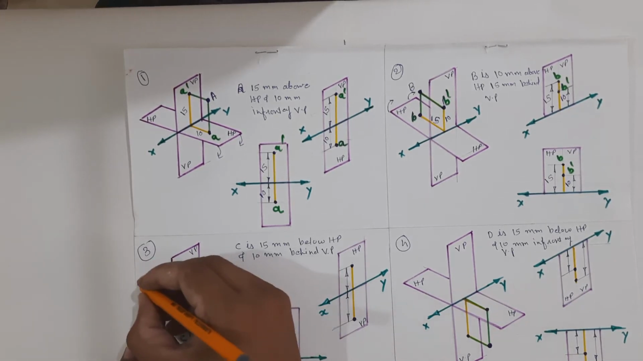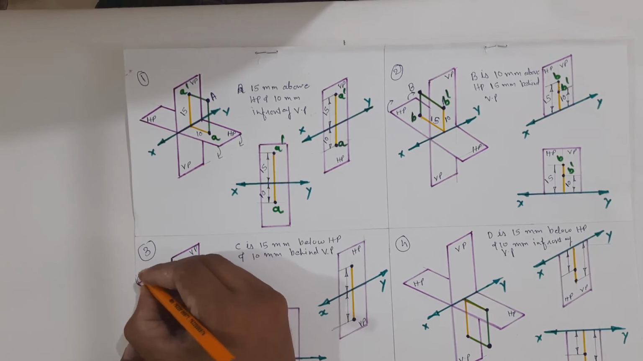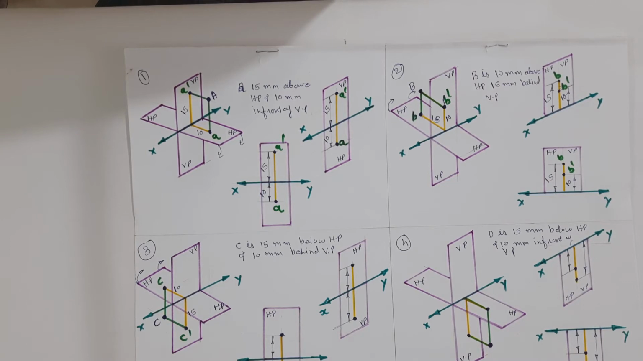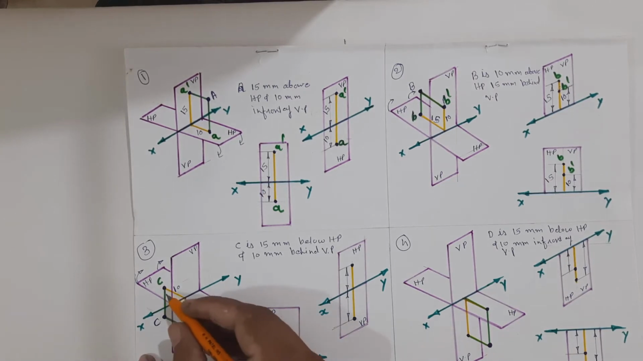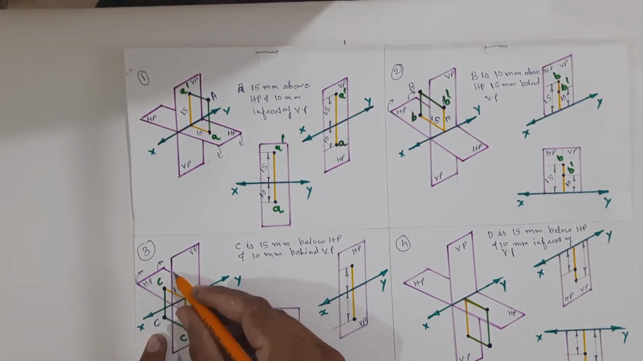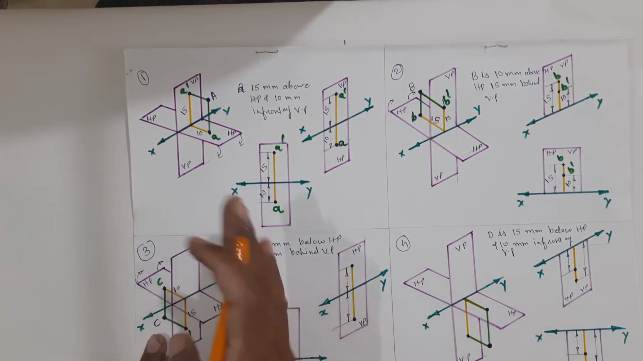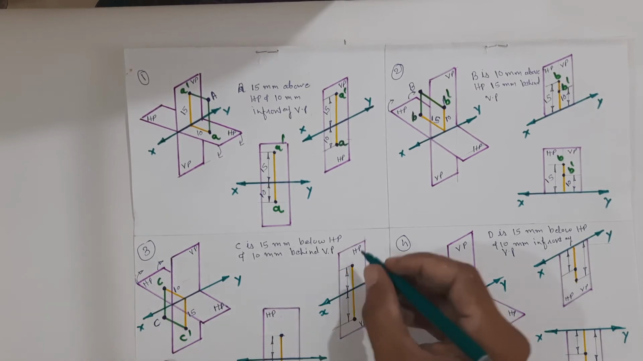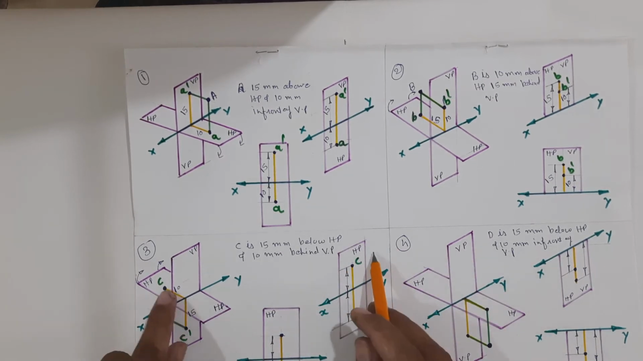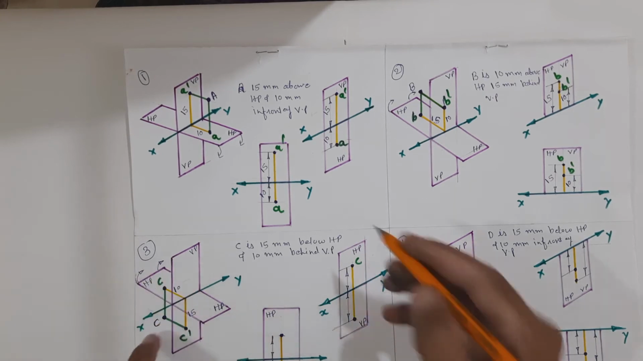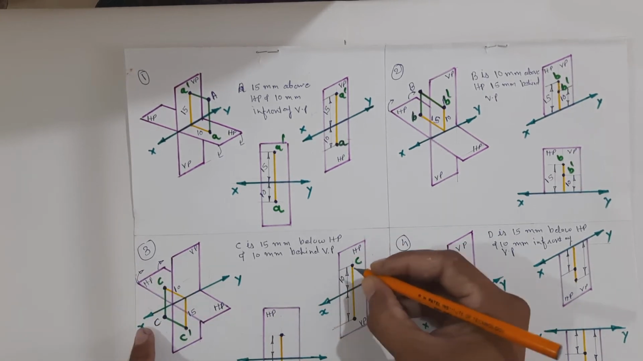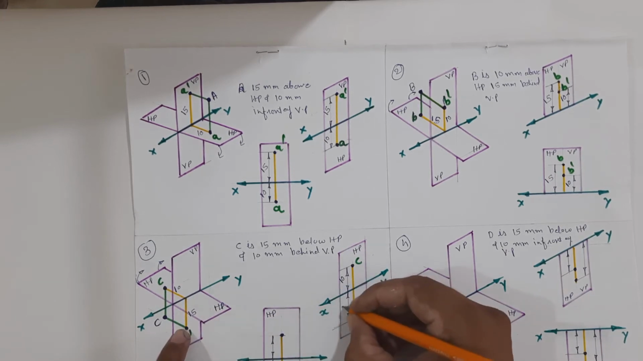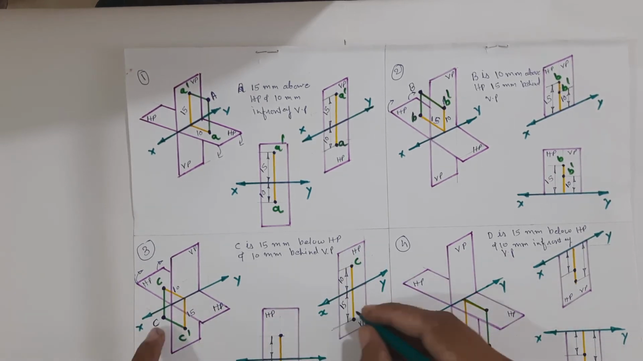Now after taking the projection, we have to rotate the horizontal plane 90 degrees in the clockwise direction, because we have got the plan on the horizontal plane. So if we rotate the horizontal plane 90 degrees clockwise, we will get the plan over here, C, which is 10 mm above the XY line, and we will get C dash over here, 15 mm below the XY line.